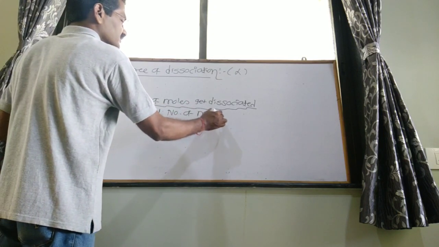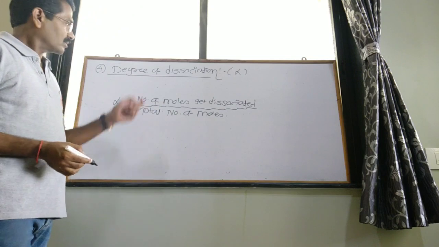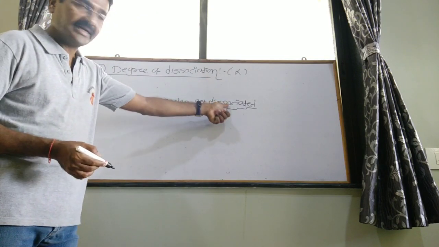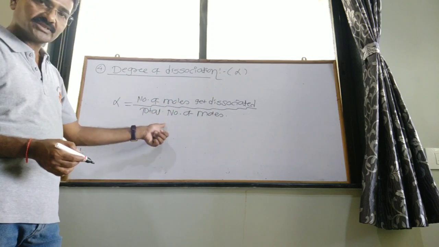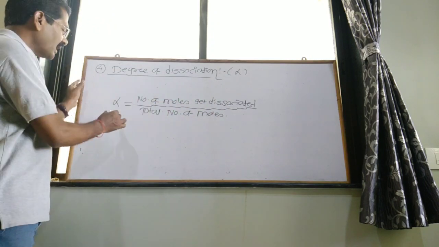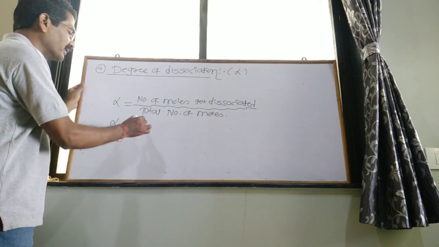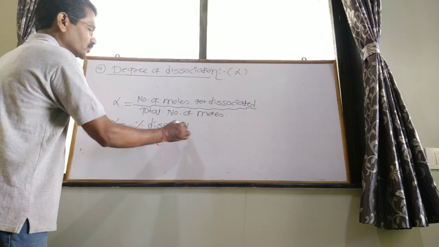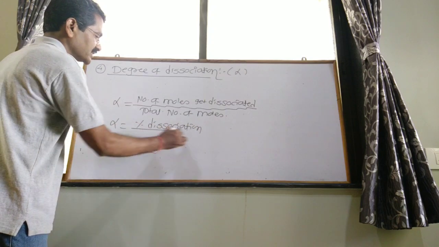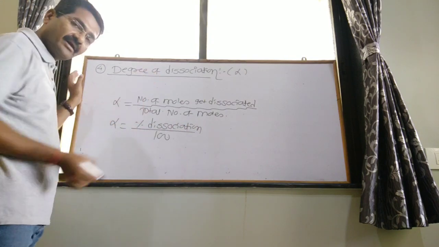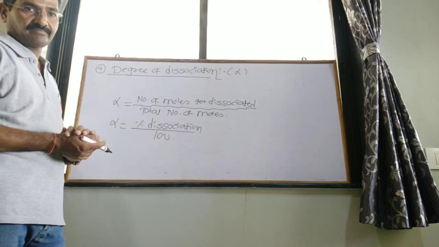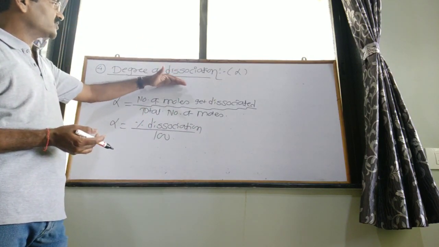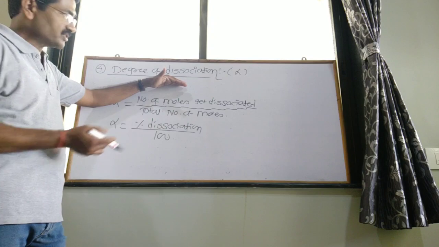What is degree of dissociation? The number of moles dissociated divided by total number of moles, or another formula: alpha is equal to percent dissociation upon 100. Percent dissociation divided by 100. So depending upon these two formulas, how do we describe the definition of degree of dissociation?